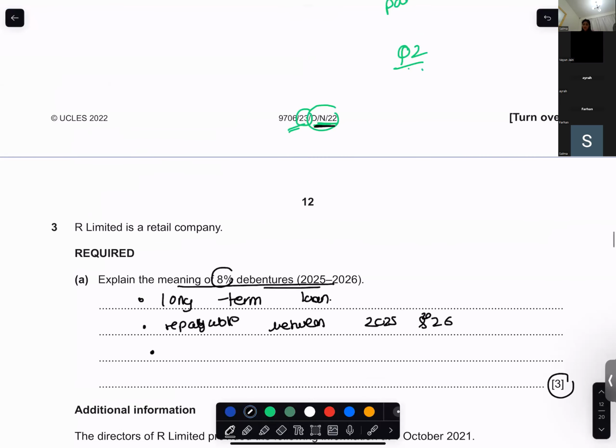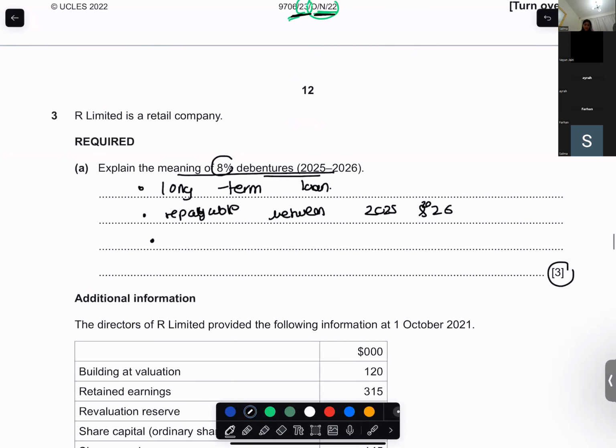October, November 2022, paper 23, question number 3. It is a sum of a limited company. Ira, please read the question.